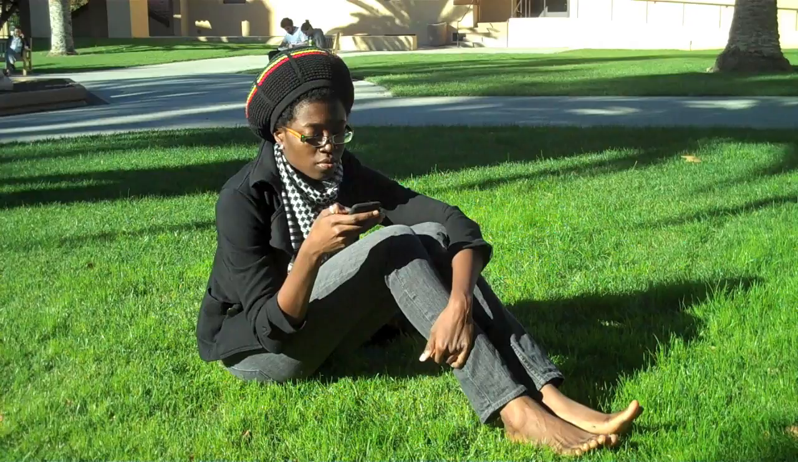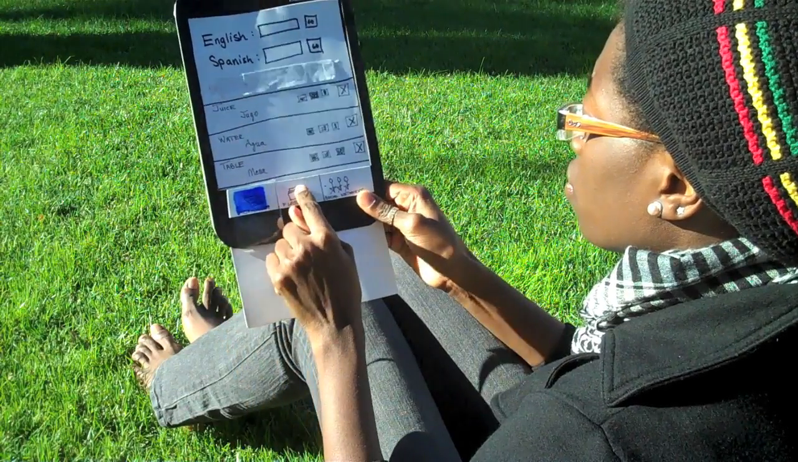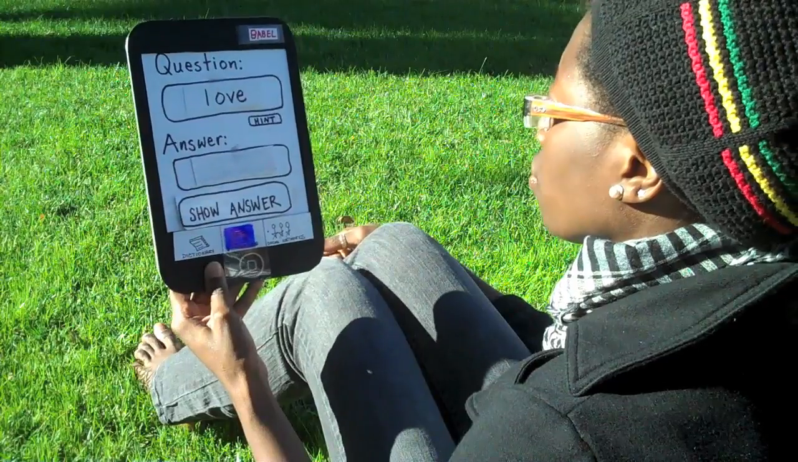Later that day, Ya decides to use the flashcards feature of her Babel application to review some of the vocabulary in her personal dictionary. She switches from dictionary mode to flashcards mode and sees her first question.